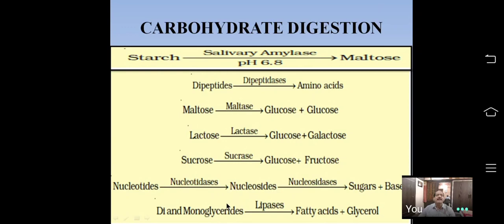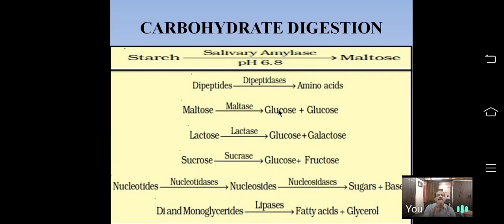Here lipids are digested into fatty acids and glycerol with the help of lipase. Lipase is present in saliva. It is also present in gastric juice. It is also present in intestinal juice. All these enzymes digest carbohydrates, proteins, and fats into simple molecules such as amino acids, glucose, fructose, galactose, fatty acids, and glycerol. These are all simple forms of the food.